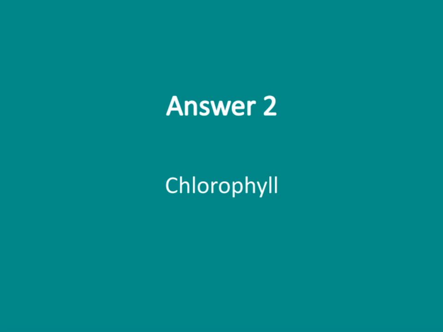Understanding chlorophyll helps us appreciate how plants harness sunlight, supporting not just their growth, but also the entire ecosystem by producing oxygen and organic compounds. So, in the context of our presentation, chlorophyll is central because it underpins the fundamental process that sustains life on Earth through photosynthesis.